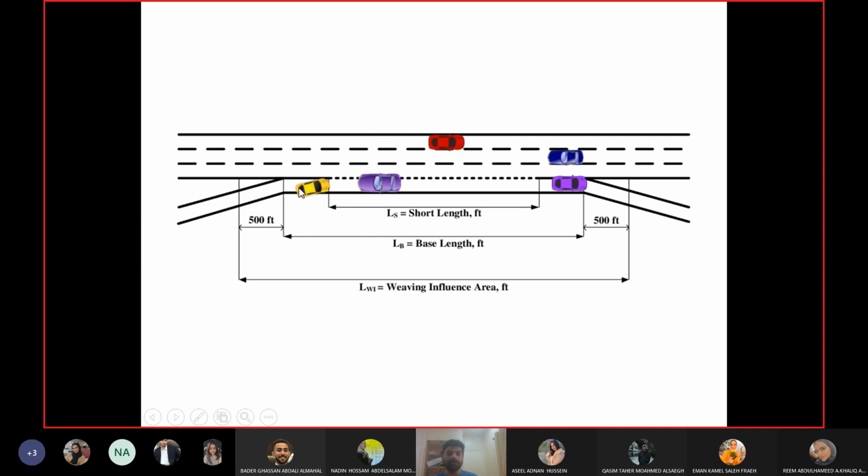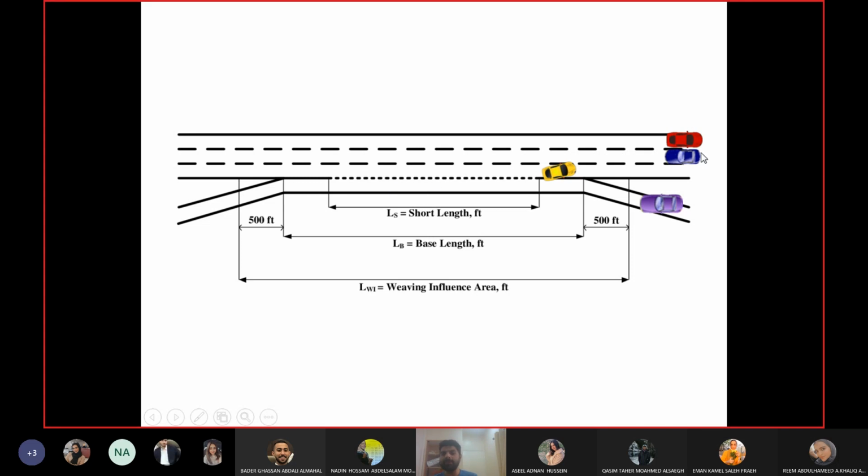So one of them had to be very fast and the other had to be slower in order to avoid the conflicts. If any of them did not do as they were supposed to do, all three of them would have been in a conflict. All three of them would have been in a crash.